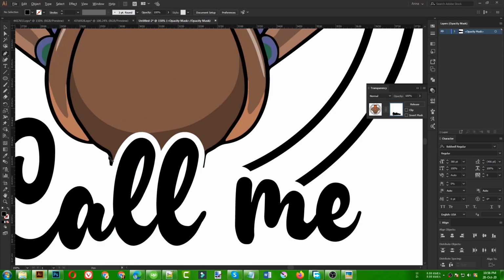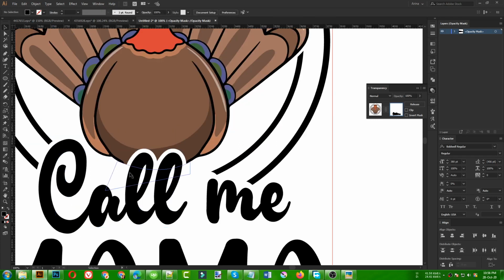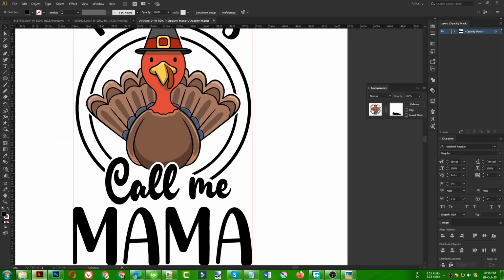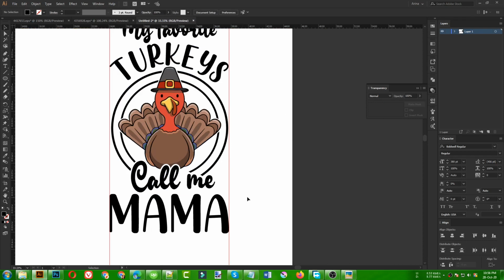I want to hide this area of my turkey, so I am going to click here with my pen tool, then click here. If I just draw a line like this, cut this point, and make a random shape here, it will hide that area. So you can see that is now looking good for me.